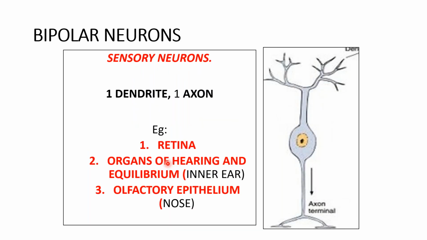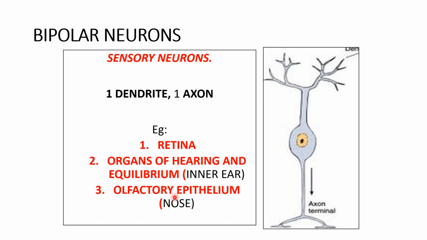The sensory neuron has a dendrite and an axon, that is, bipolar, with two processes. Examples are the retina and the inner ear, that is, the cochlear ganglion, and the vestibulocochlear nerve has a ganglion which has bipolar neurons.